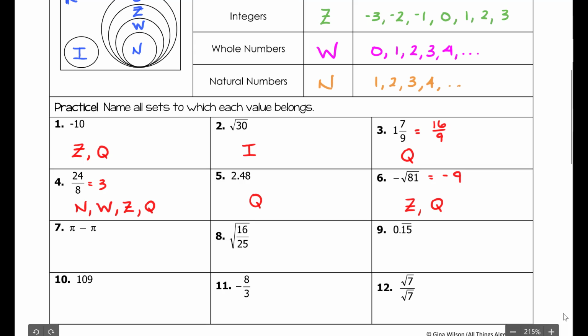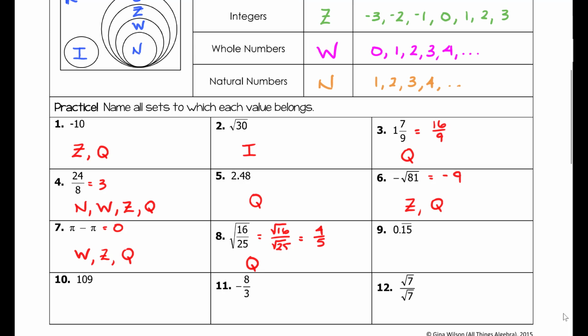When we look at number 7, pi minus pi is 0. 0 is a whole number, it's an integer, and it's rational. With number 8, we can rewrite this as the square root of 16 over the square root of 25, which is 4/5. 4/5 is a rational number, and that's it. The only other set greater than the rationals is the reals, and we're not going to indicate that on every one of these.